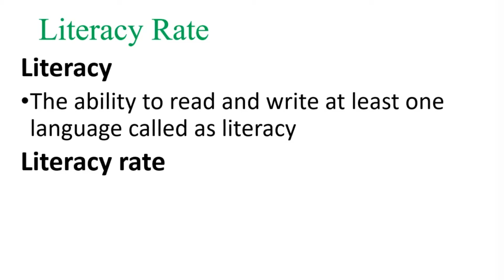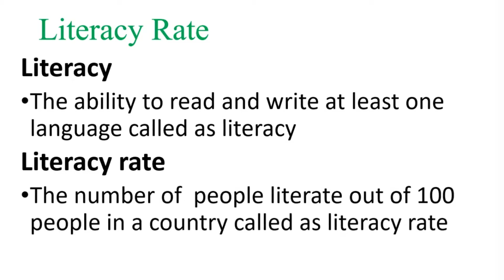Literacy rate: the number of people literate out of 100 people is called the literacy rate. Literacy rate is equal to the number of people literate divided by the total number of people, multiplied by 100. The literacy rate is applicable only for those who are at or above the age of 7 years.